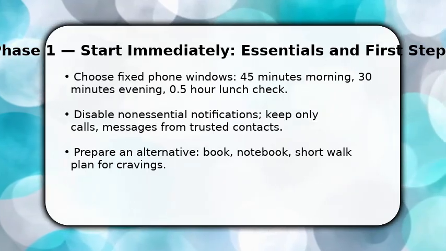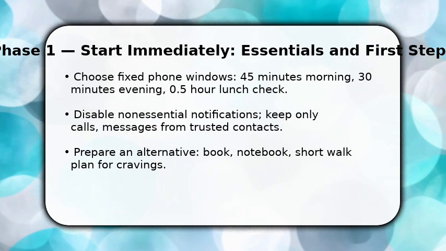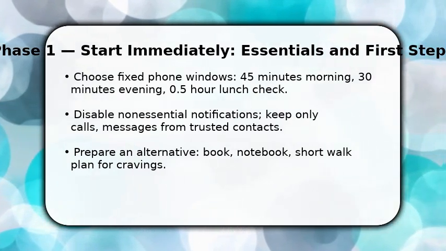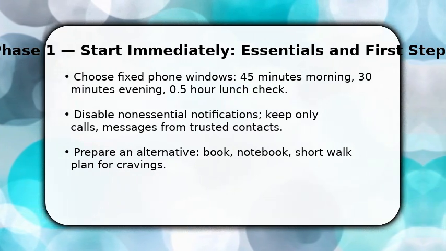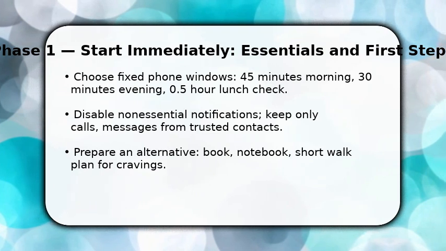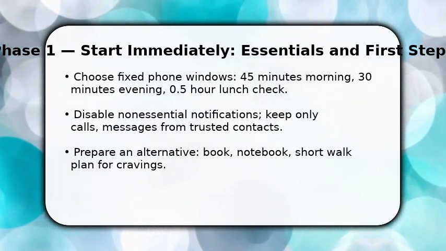You begin by making quick, enforceable rules so you can act now. First, pick specific phone windows and stick to them. This reduces decision fatigue and prevents endless scrolling. Once done, turn off non-essential notifications so interruptions no longer bait you back.